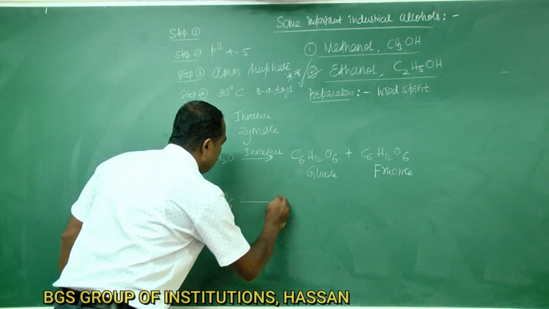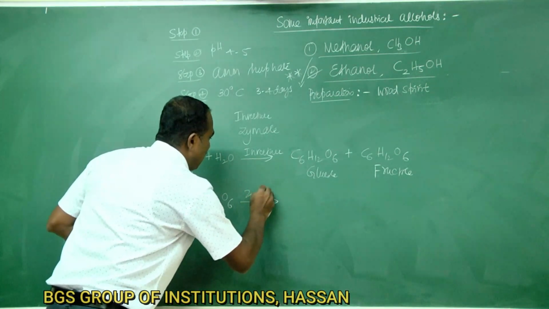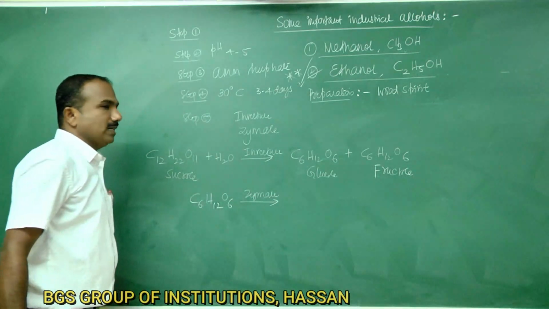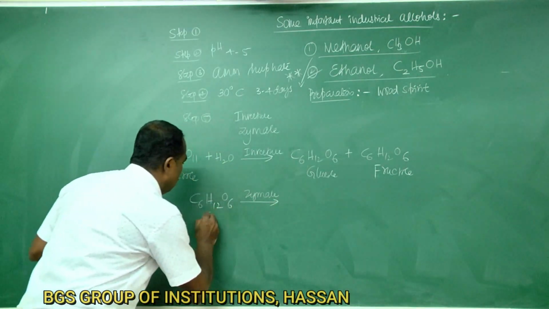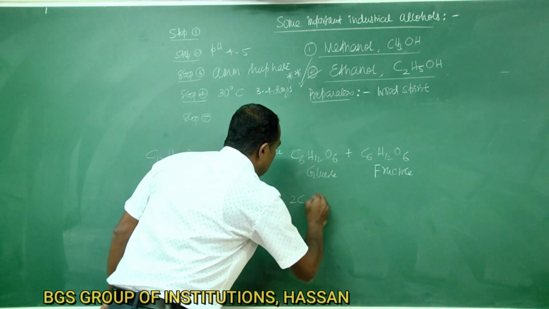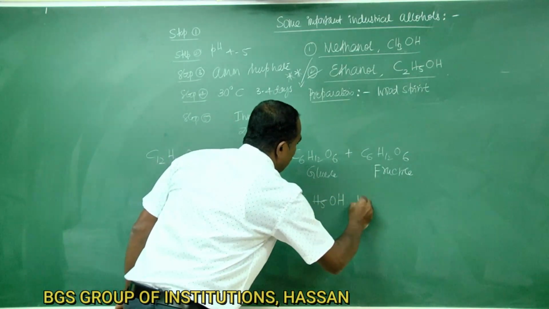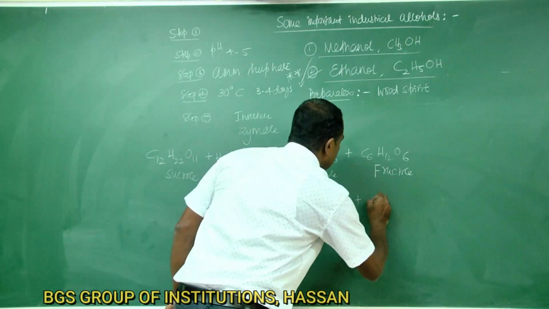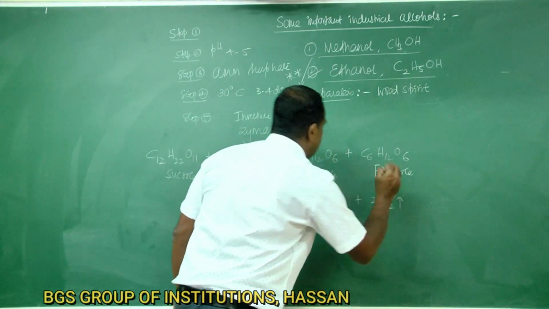C6H12O6, the enzyme zymase converts glucose into ethyl alcohol, C2H5OH, plus CO2, carbon dioxide.